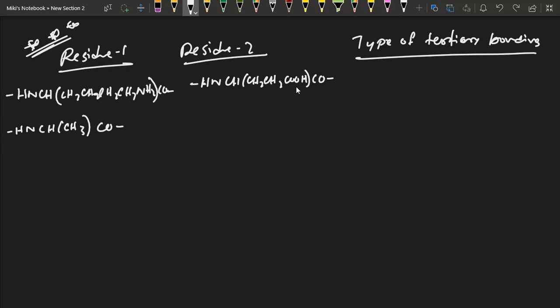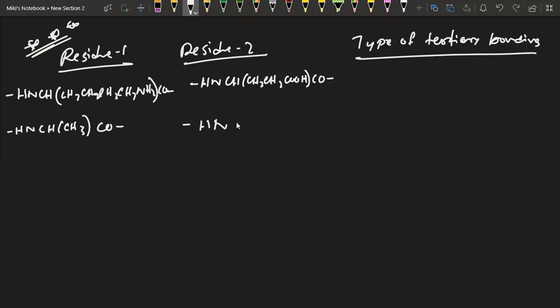In biology, you have most probably read these parts, but even if you didn't, you have to know. Eventually, with practice, you will know which molecules are which. For example, in my exam I had to remember what this was. This is actually glycine. No, sorry, this is not glycine. This is alanine. I'm really sorry. Then this is known as lysine. This is known as aspartic acid. Yes, aspartic acid. So eventually you will get to know what these molecules are, inshallah.